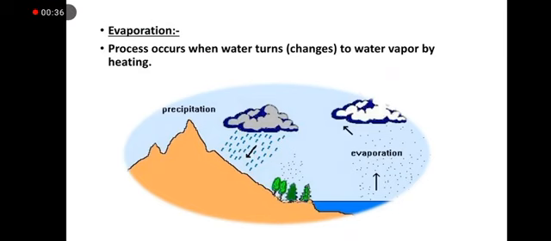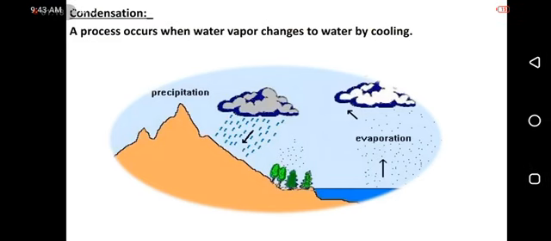So, evaporation is a process when water changes to water vapor by heating. Understanding? And we talk about another definition called condensation. What will happen when we leave the water vapor to cool? You can see water on the cover of the container.